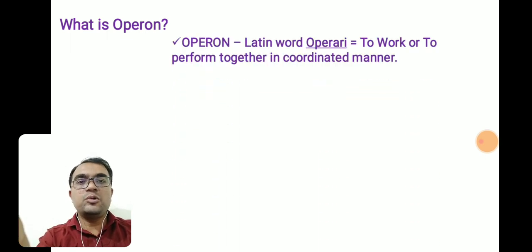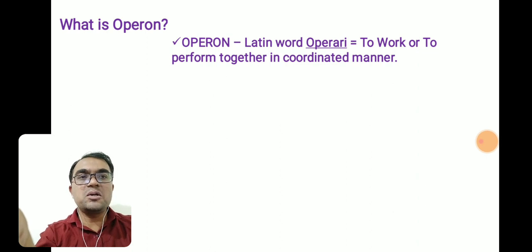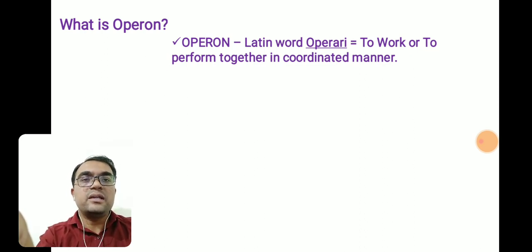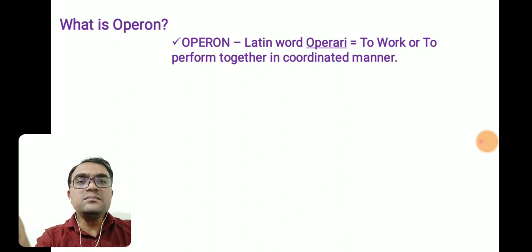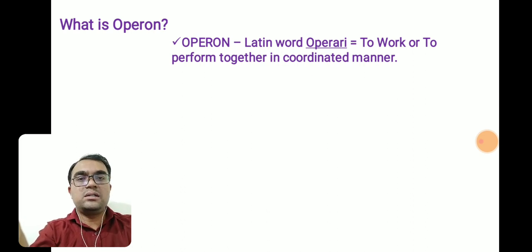The word operon comes from the Latin word operari. What is operari? Operari means to work or to perform together, in a coordinated manner. From that word operari, the word operon comes. Actually, operari is a terminology used in the Latin language for musicians. If there is a theatrical performance or a musical concert in a theater, then all the musicians should play the music in a coordinated manner, isn't it? Then only that performance will be very beautiful.